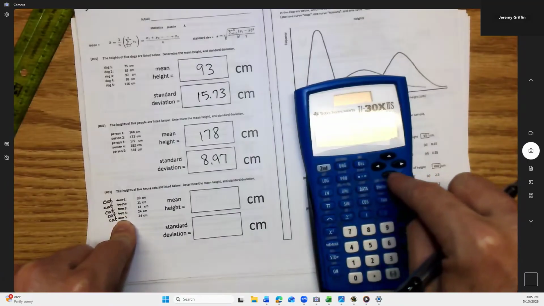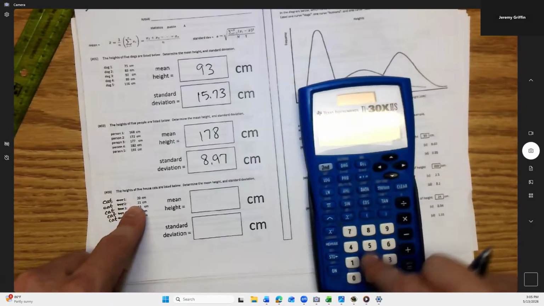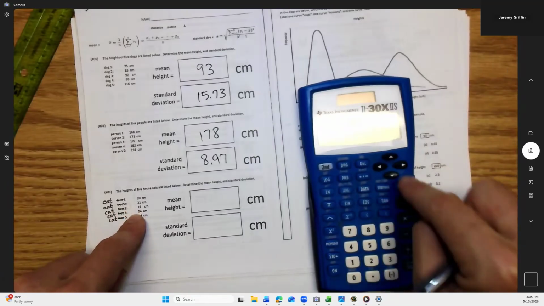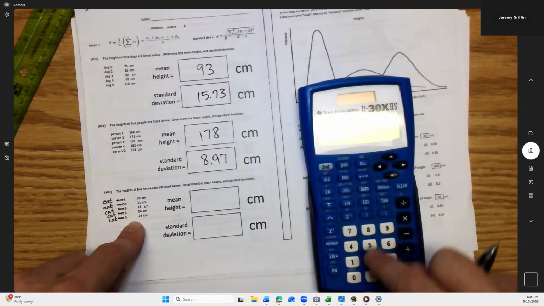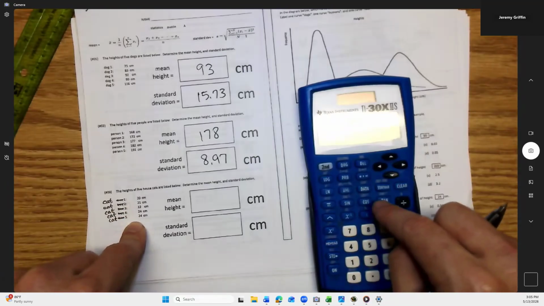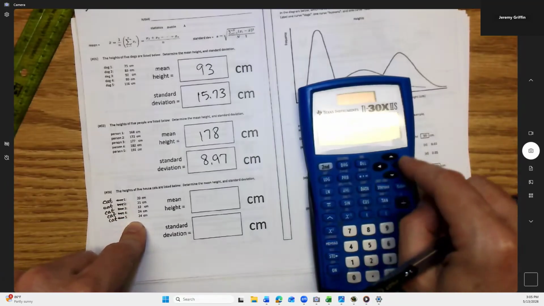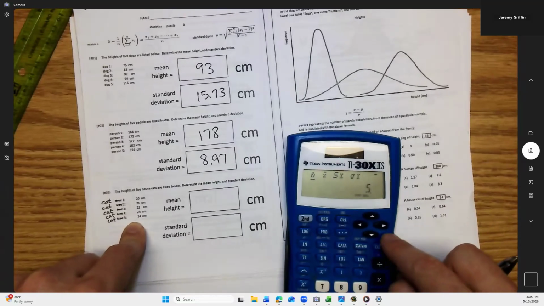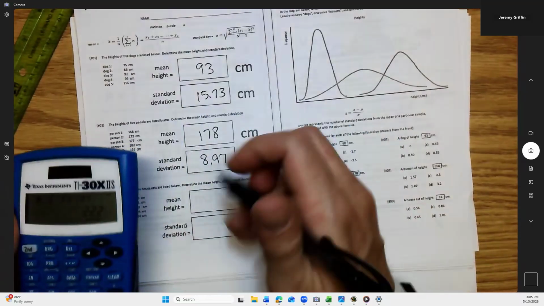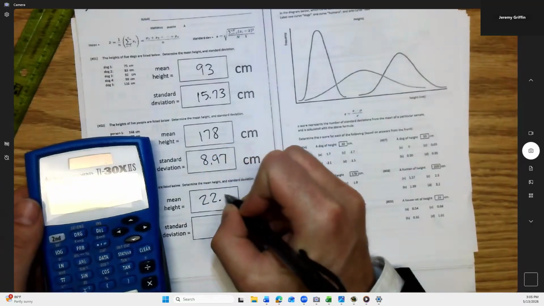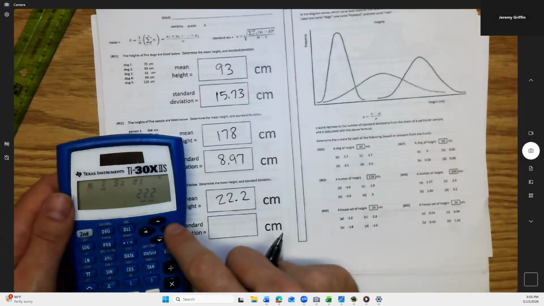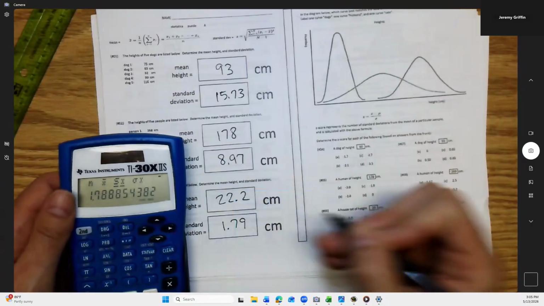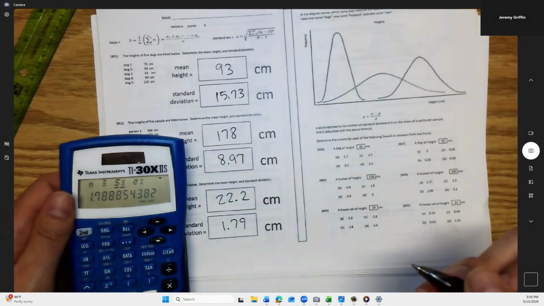So go back to data, plug in my first cat height. Scroll, second cat, scroll, third cat, scroll, fourth cat, scroll, fifth cat. Okay, then stat var. Yep, there are 5 cats. Yep. The average cat height. Yeah, that looks believable. That's kind of the middle of those numbers. And then standard deviation. Oh, that's a very tiny standard deviation. There's almost no variability at all for the cats.